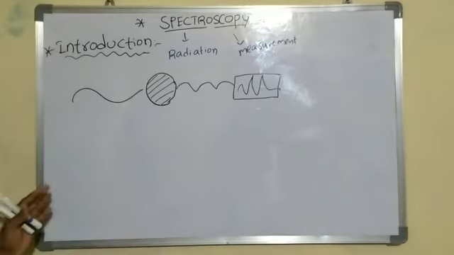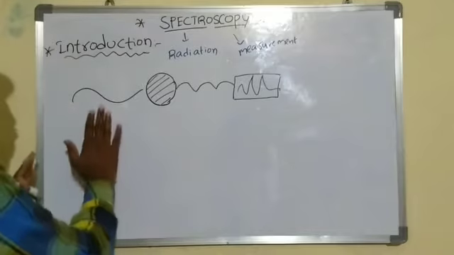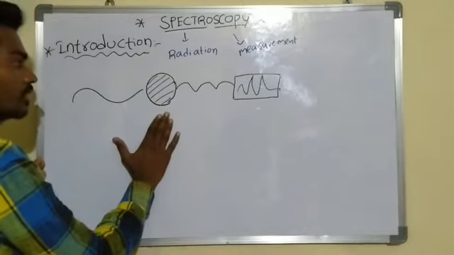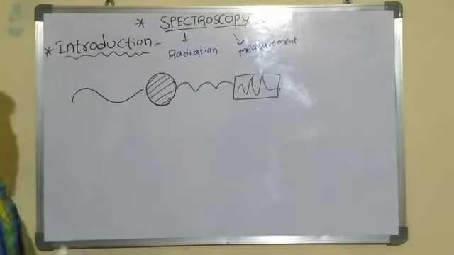Simply, what is spectroscopy? The interaction of radiation with matter or sample is known as spectroscopy.